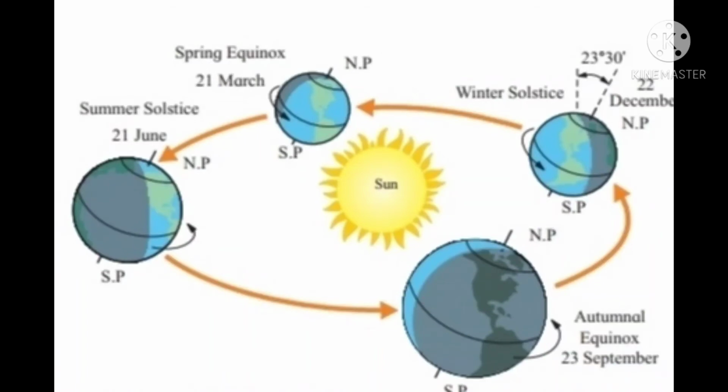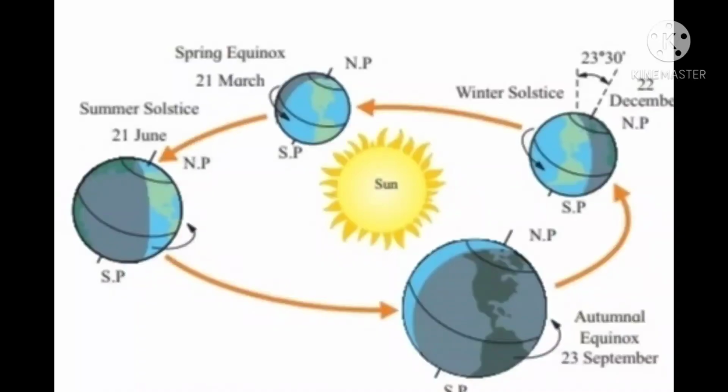Next, if it is winter in the northern hemisphere, which season will it be in the opposite hemisphere? It will be summer season. At any given point of time, why are seasons in the northern and the southern hemisphere different? Answer: regardless of time of the year, the northern hemisphere and southern hemisphere experience opposite seasons.